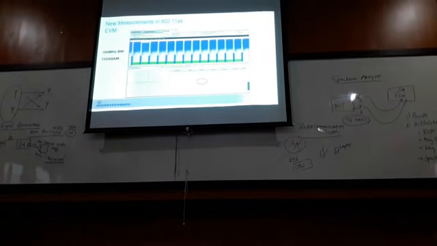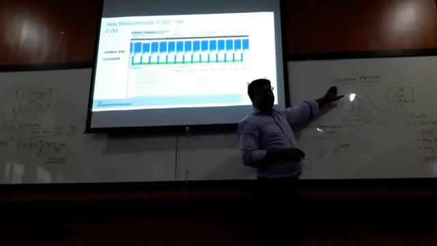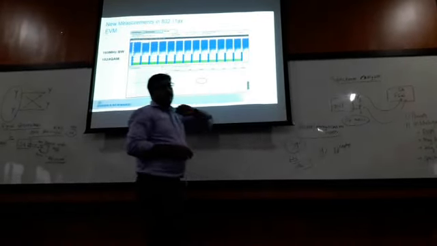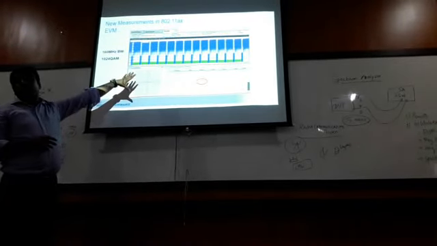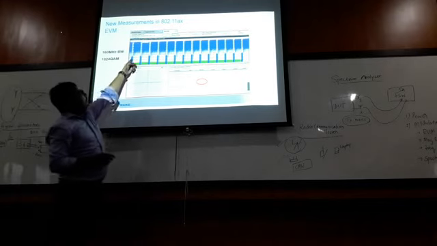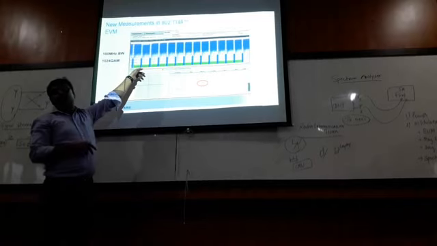So this is what you measure with the spectrum analyzer. This is a screenshot from the spectrum analyzer. This is your IEEE 802.11 AC or AX signal.